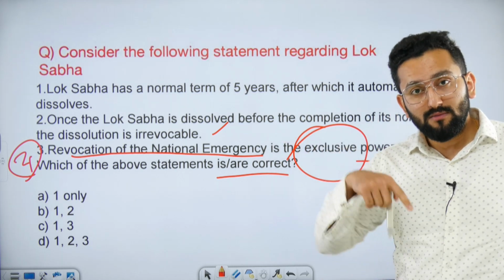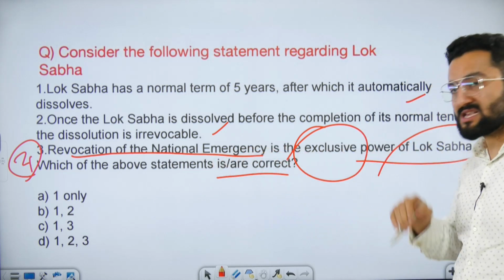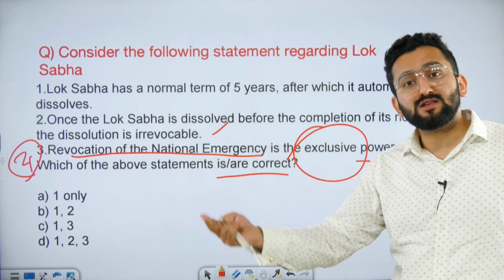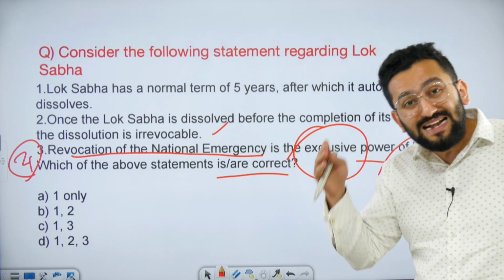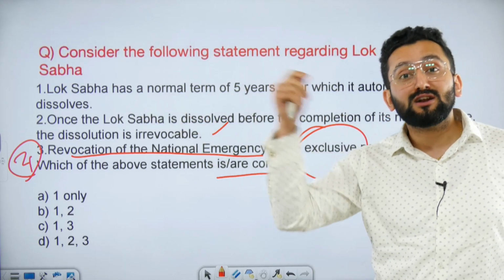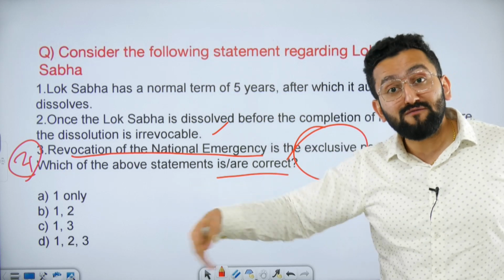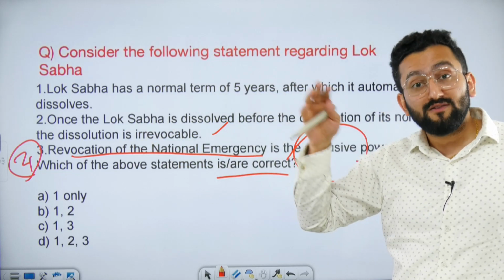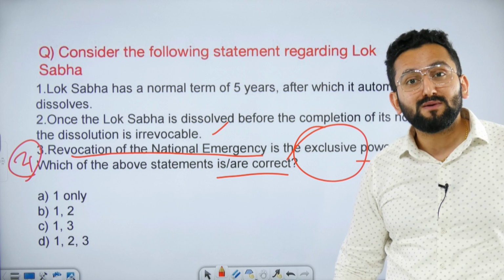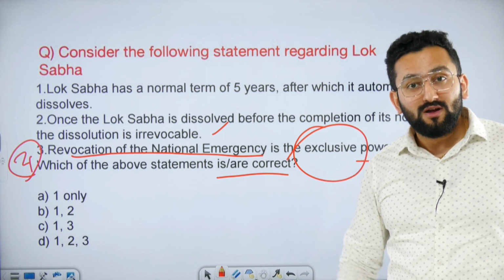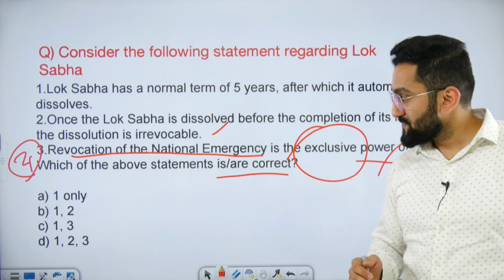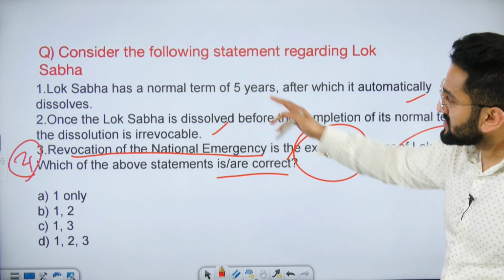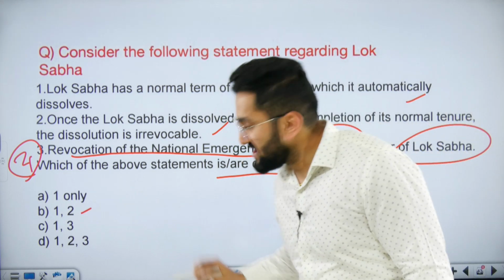Right? 1, President can revoke. So how can it be exclusive? Second, Lok Sabha passes a resolution by simple majority. Third, after the 44th amendment, if 1/10th members of Lok Sabha give a letter to the Speaker or to the President, then within 14 days we need to convene a session of the Lok Sabha so that this matter can be put to debate, or this resolution needs to be passed. Right? So it means answer is 1 and 2, means B.